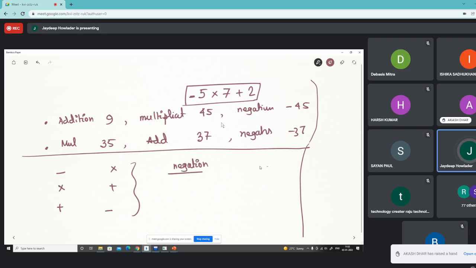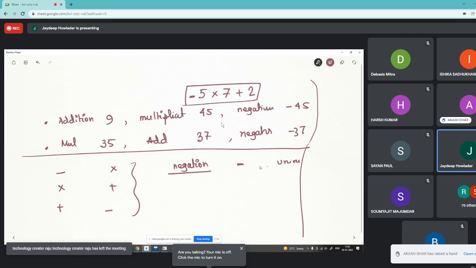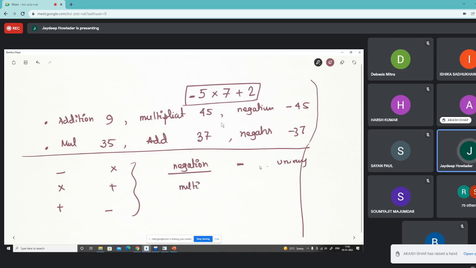Okay. So I will execute the negation, means the unary operation first, then the multiplication. So we'll do the multiplication and finally the addition. Okay. So we have to perform the addition.